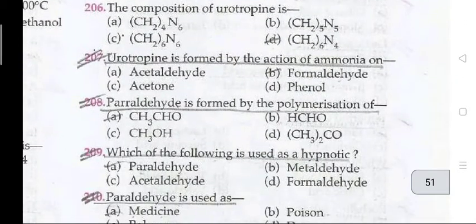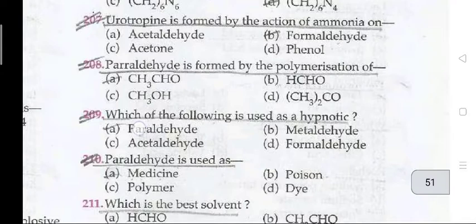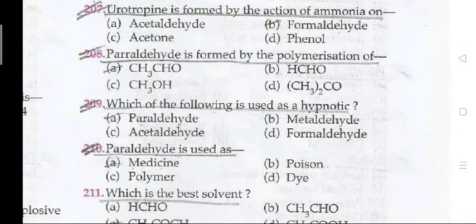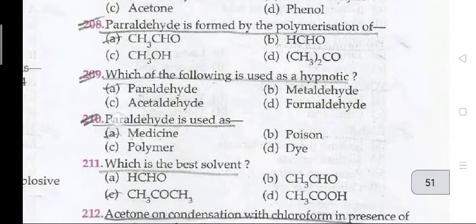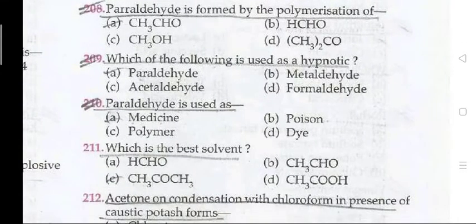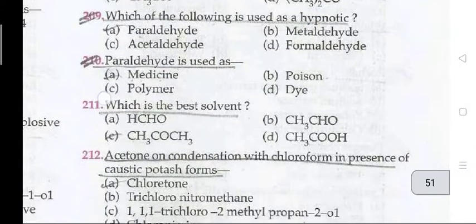205: The plastic Bakelite is a polymer of HCHO with phenol. Question 206: The composition of urotropine is (CH2)6N4. Urotropine is formed by the action of ammonia on formaldehyde. Paraldehyde is formed by the polymerization of CH3CHO.